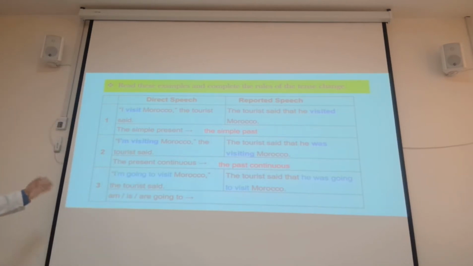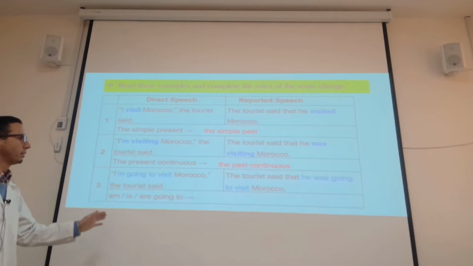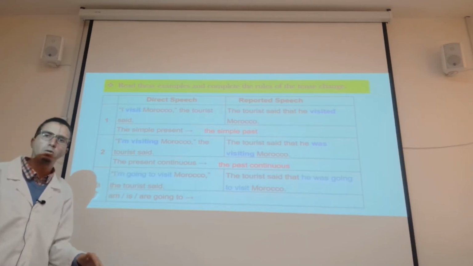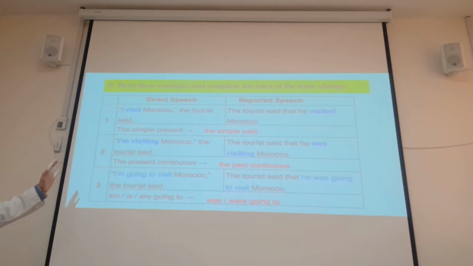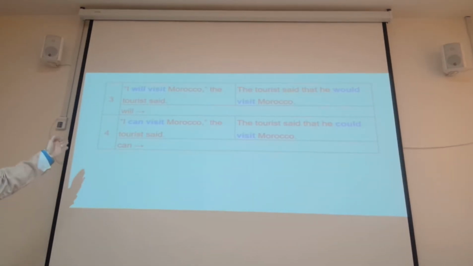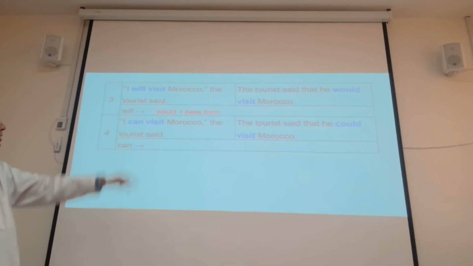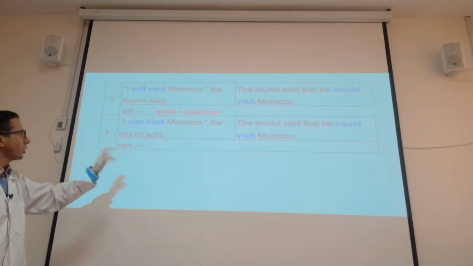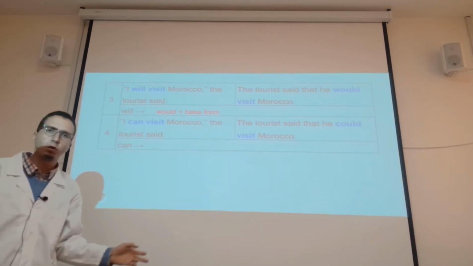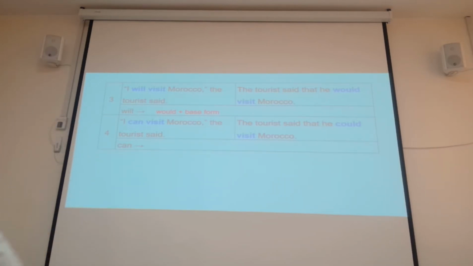"I'm going to visit Morocco," the tourist said. The tourist said that he was going to visit Morocco. So is or are going to changes to was or were going to. "I will visit Morocco." The tourist said that he would visit Morocco. So will changes to would, plus a base form. "I can visit Morocco." The tourist said that he could visit Morocco. So can changes to could, plus base form.